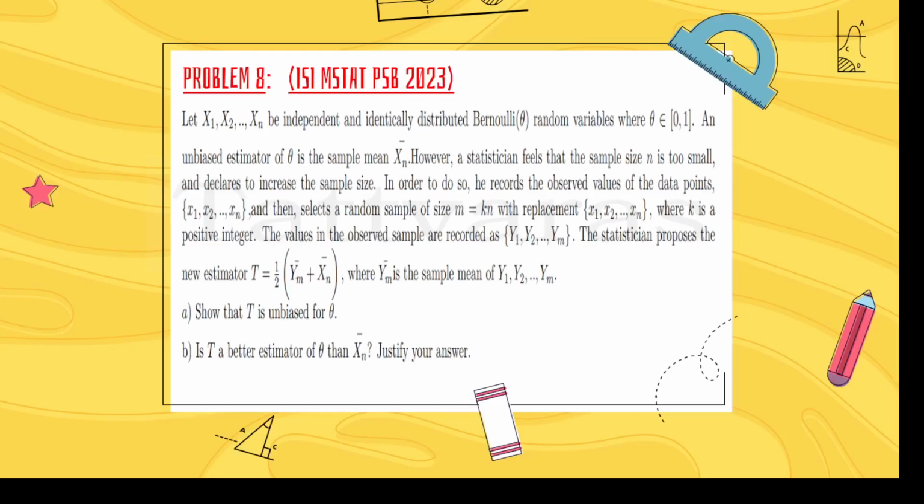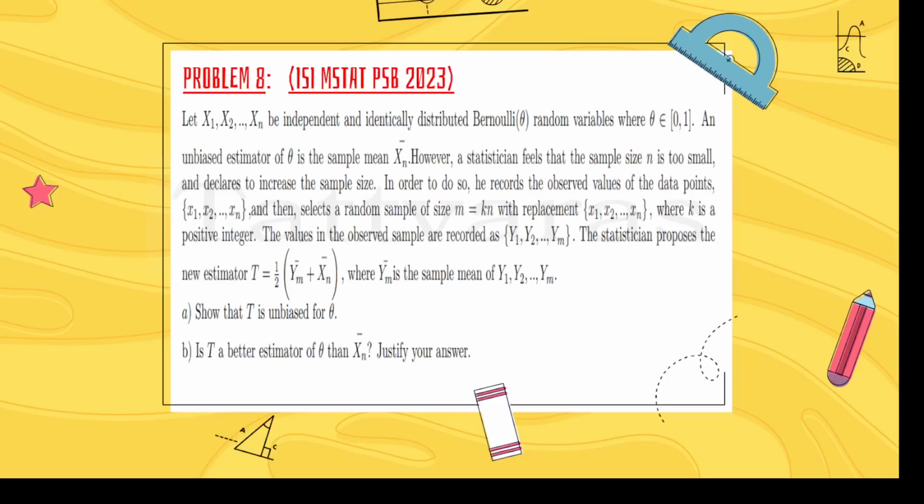Today we'll be going to discuss problem number 8 from the ISI MSTAT PSB 2023. The problem goes like this. Let X1, X2, ..., Xn be independent and identically distributed Bernoulli(theta) random variables, where theta belongs to (0, 1). An unbiased estimator of theta is the sample mean Xn bar.